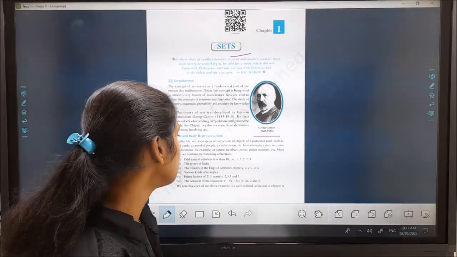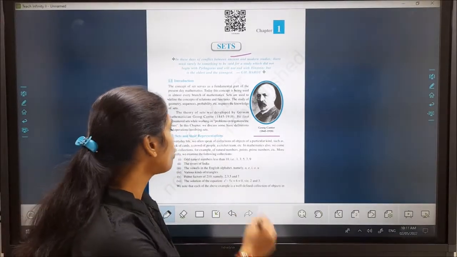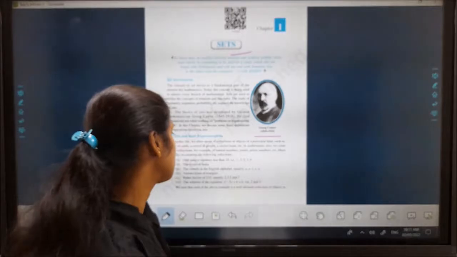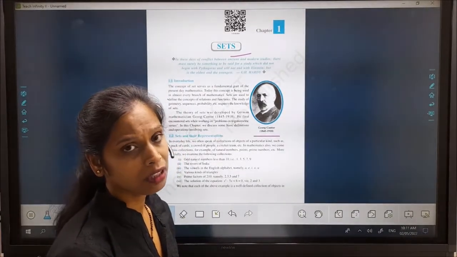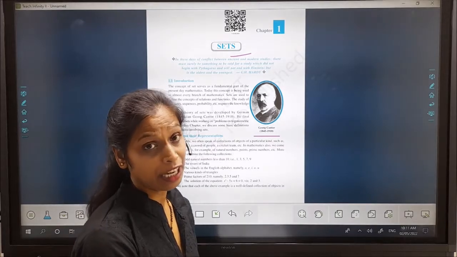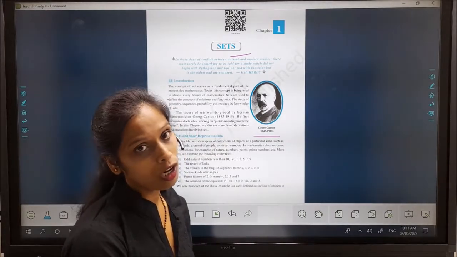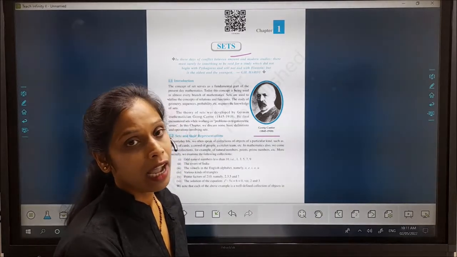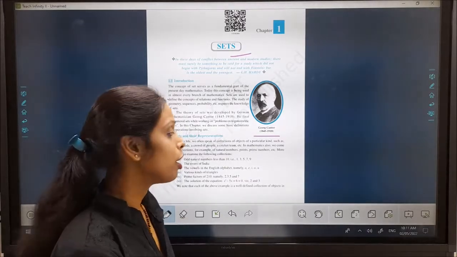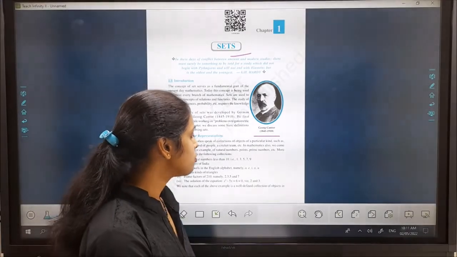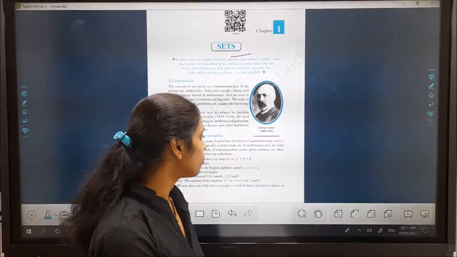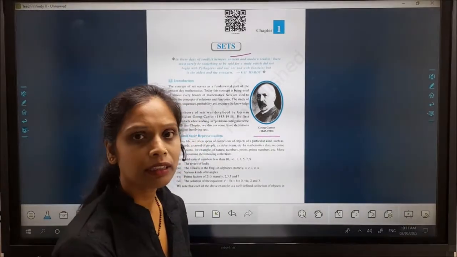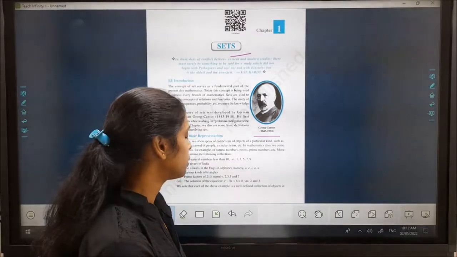Here it is written: all odd natural numbers less than 10, is it a set or not? You know that this is a set because odd natural number is well defined, and the elements or members of this set will be 1, 3, 5, 7, 9. Then it is a set.